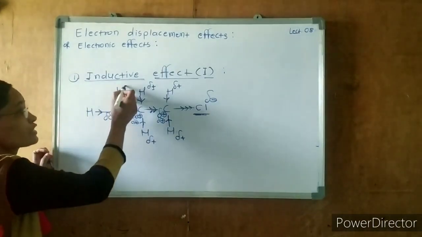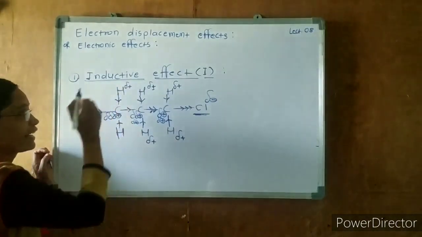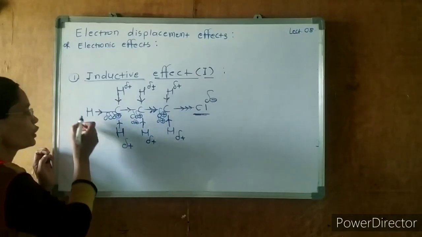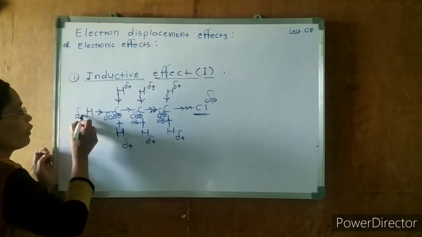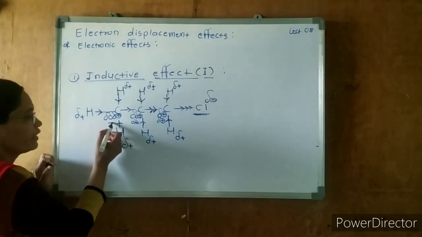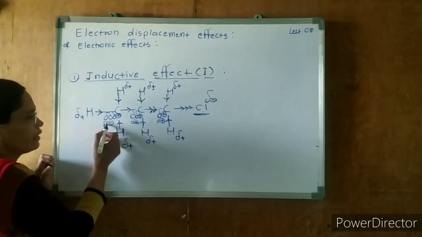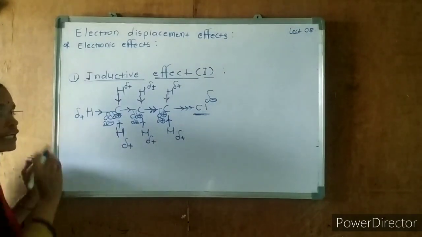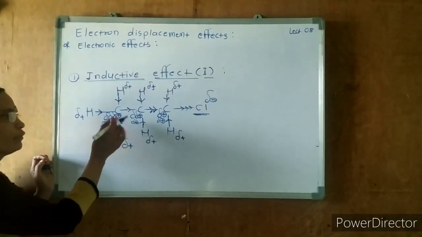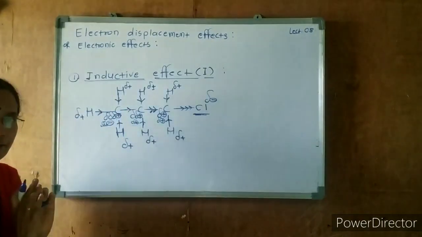Then this hydrogen will acquire partial delta positive charge, and this one will also acquire partial delta positive charge. In turn, it will acquire delta negative charge. This delta positive and this delta negative get neutralized here again.